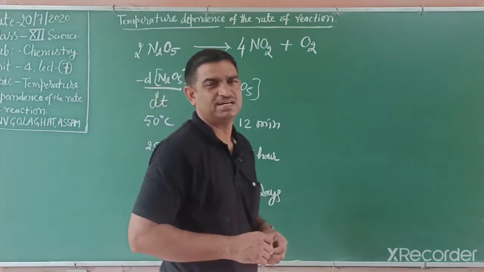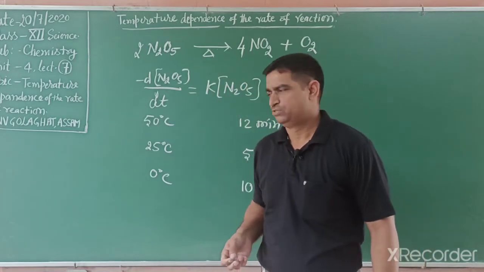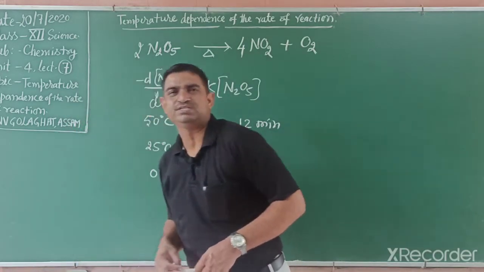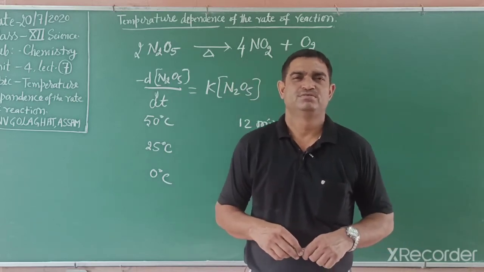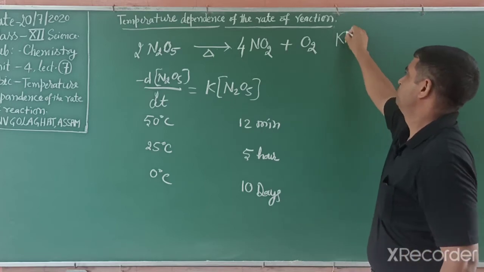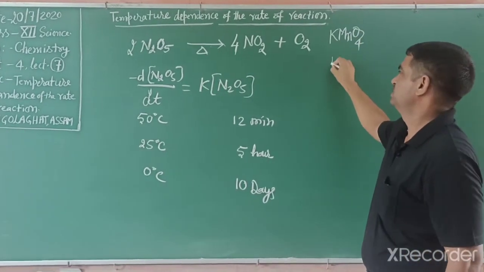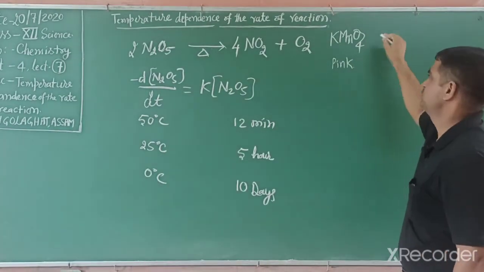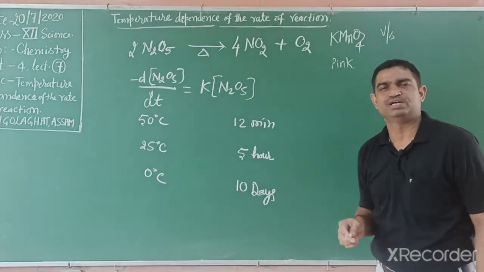So what are the factors on which the rate of reaction depends? We will study this in detail. One more example we study in titration: the titration of potassium permanganate. You know, potassium permanganate is an oxidizing agent and it is pink in color. It is titrated with ferrous ammonium sulfate and oxalic acid.